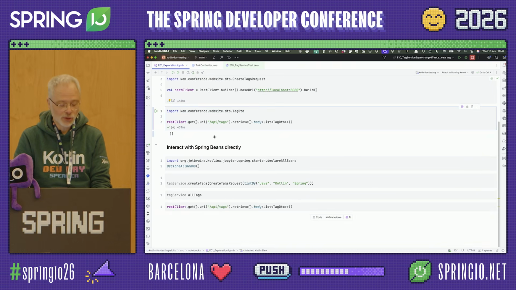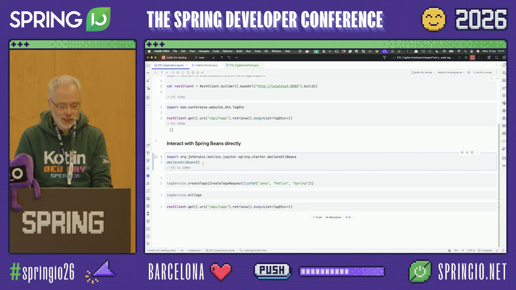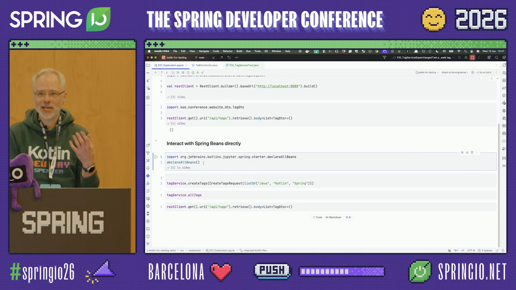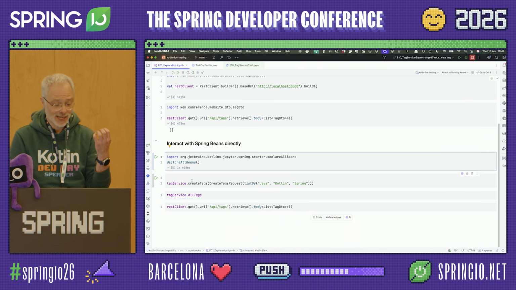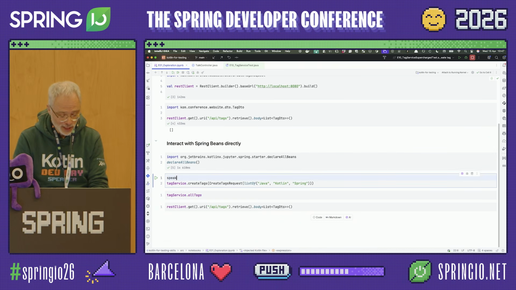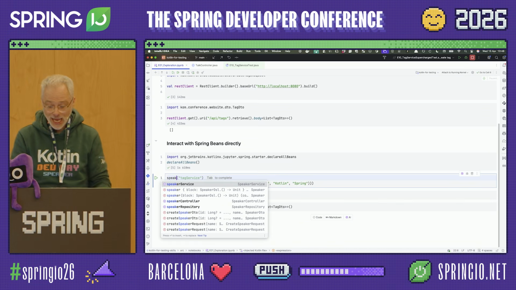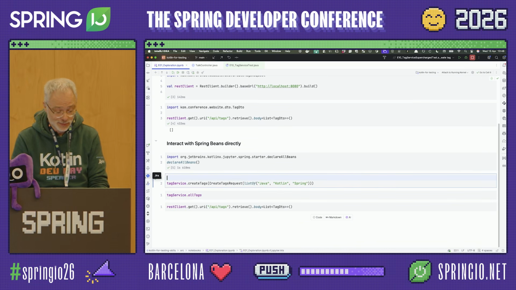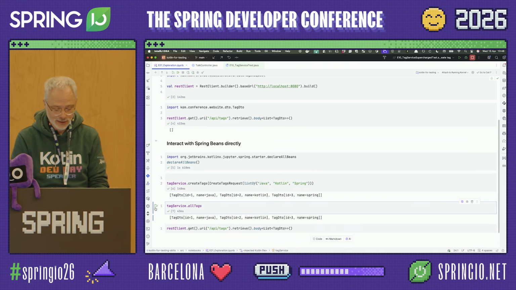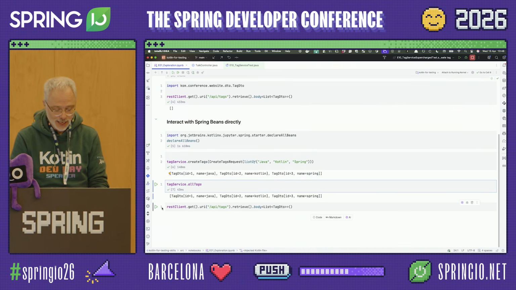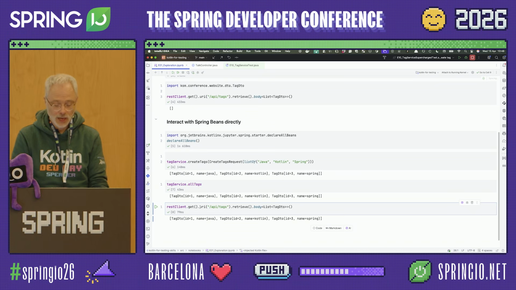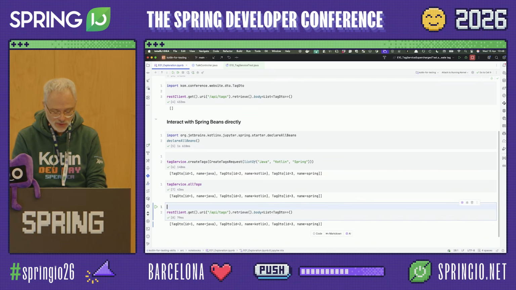But it's much cooler than that. I can execute this section here and actually get all the Spring Beans in my application at my fingertips. Can you imagine that? If I would say the speaker service, even with code completion, my Spring Bean is just available here as a code completion. And I can directly interact with this particular bean, like tagService.createTag. There it is. Let's get all the tags. There they are. Let's call the endpoint again. Wow.